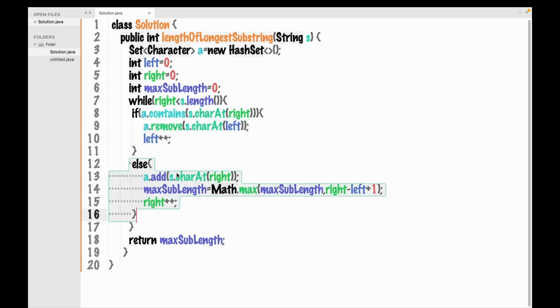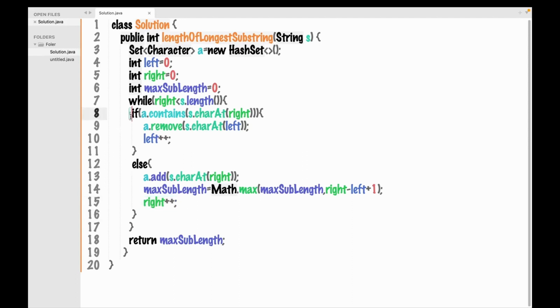Else we would add the character which is present at right, because it is not present in the set already, and then we would compare the lengths of the substring that we are making with right and left, and update our max sublength variable if the substring's length is greater than the max sublength value, and then we will increment the value of right, because once we have done the comparison between max sublength and the length of the substring, we should increment, because we have to go to the next letter also.